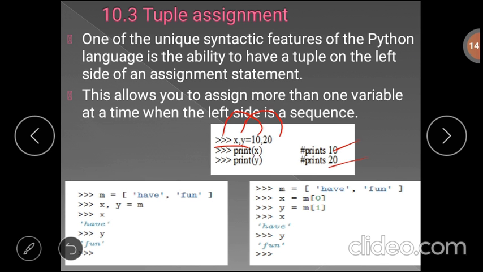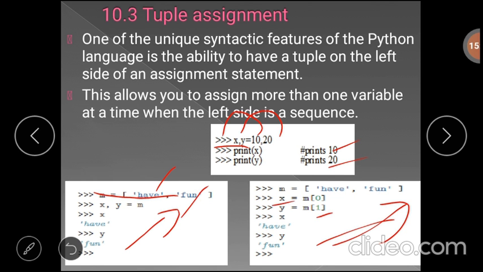For example, here in yum we have a list that contains two items. x, y equal to yum means x will copy have, and y will copy fun. One more example, m of 0 is copied to the variable x, and m of 1 is copied to the variable y. Here we have to copy separately. If you use tuples directly, you can copy the content of m to x and y.